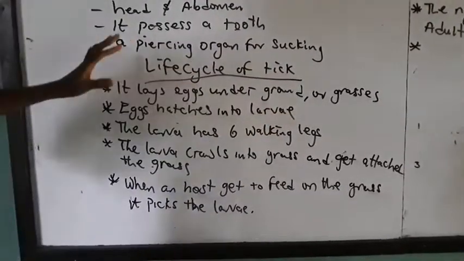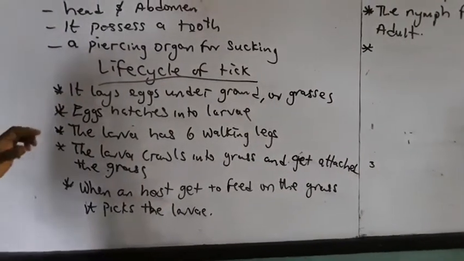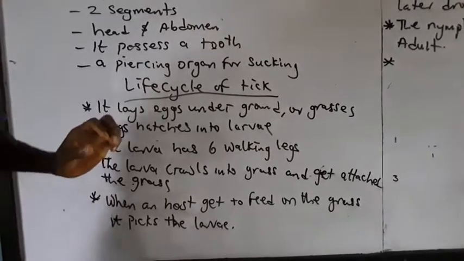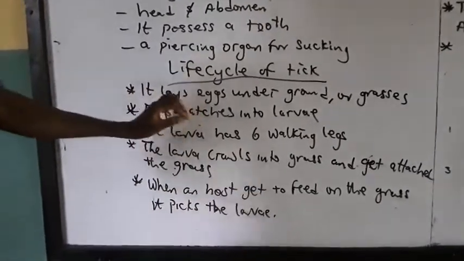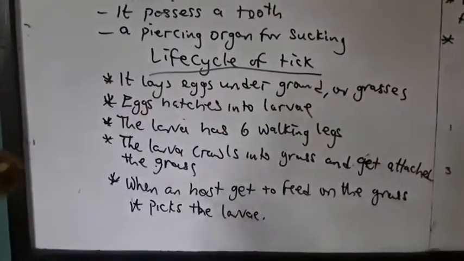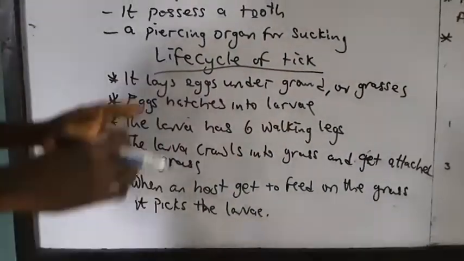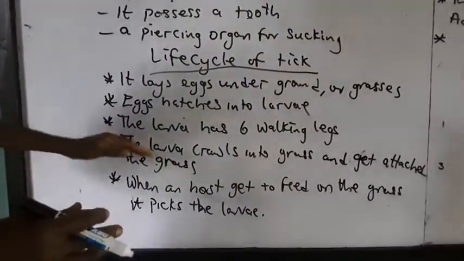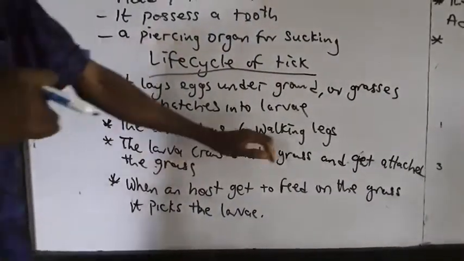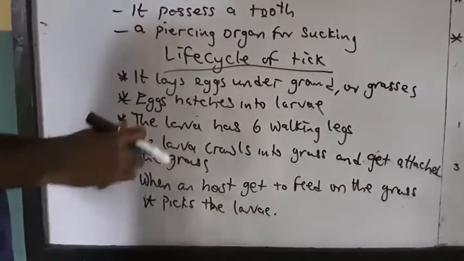Note that the tick undergoes what we call complete metamorphosis. So when they lay eggs, the egg hatches into the larva. This larva, being a living thing, develops 6 walking legs. Because they have legs now, they will crawl with their legs and hold onto grasses, waiting for any animal that will come to that grass.